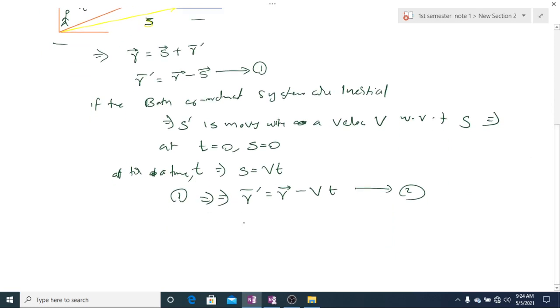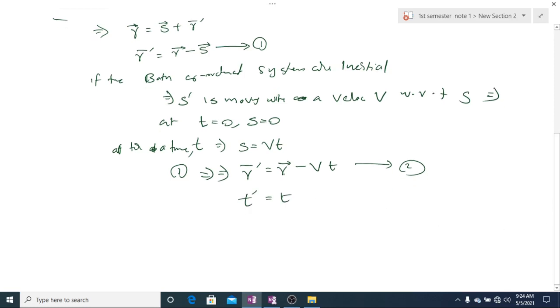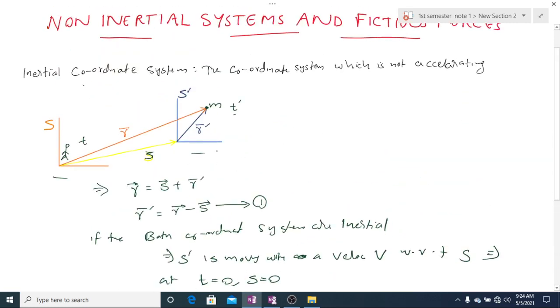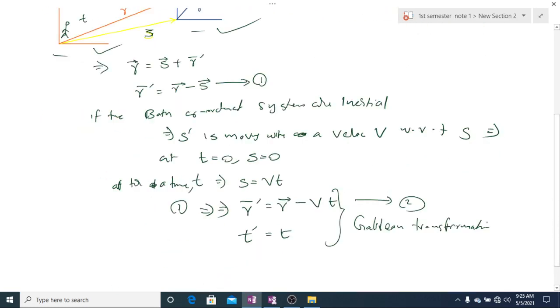Then both the times measured will be the same, as usual. Both times will be equal. These two relations are called Galilean transformation, that is for two inertial coordinate systems. Since we already said that this is inertial, this is inertial, both have uniform velocity and no acceleration. Therefore two inertial coordinate systems can be connected by a Galilean transformation. This is very important, Galilean transformation.